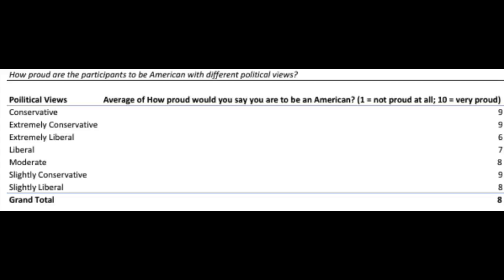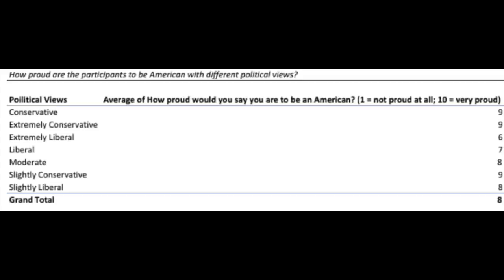So this shows that there are not strong negative opinions about the patriotism with the Republicans. Moving on to the data you provided for us from the Amsterdam University, we created 3 pivot tables. The first pivot table we titled, How Proud Are the Participants to be American with Different Political Views? So we thought this was really interesting because we see here that the more conservative the participants are, the prouder they are to be American. If you look at the very first one, conservative, and also the second one, extremely conservative, both rated their proudness to be American with a 9, which is very high on a scale from 1 to 10.